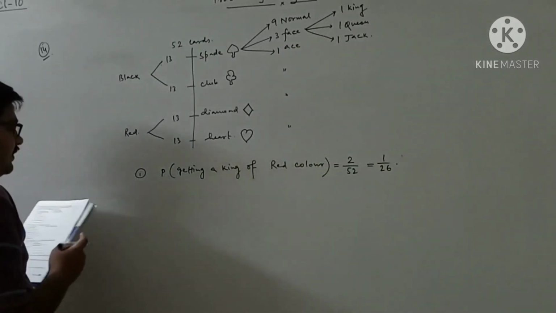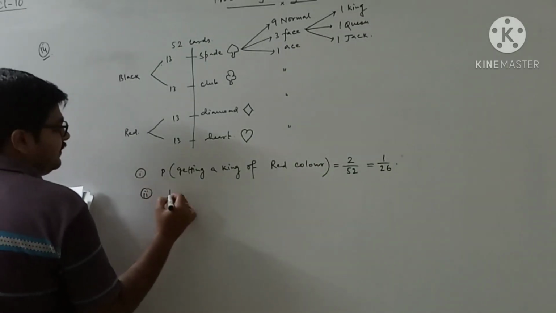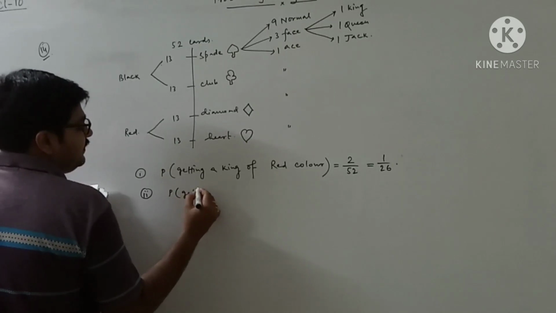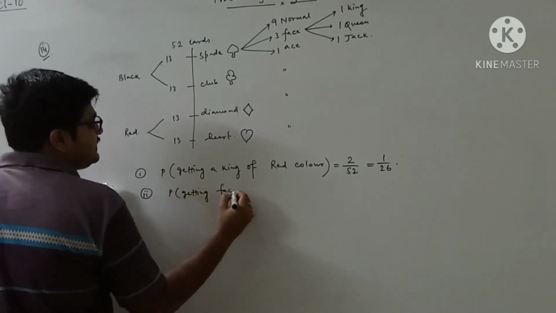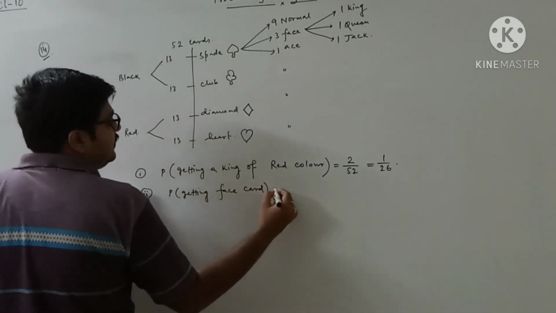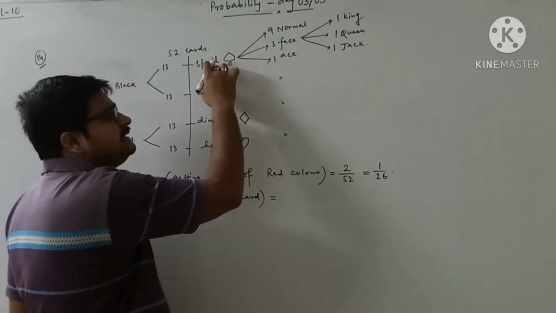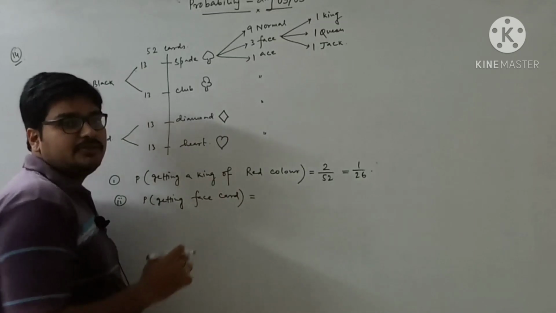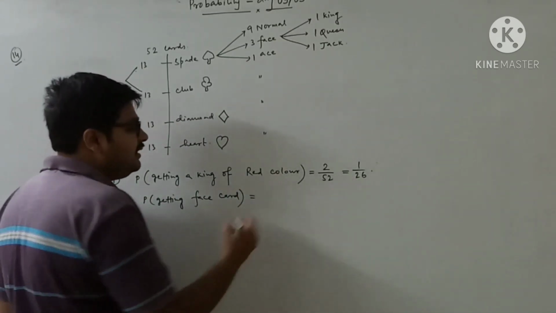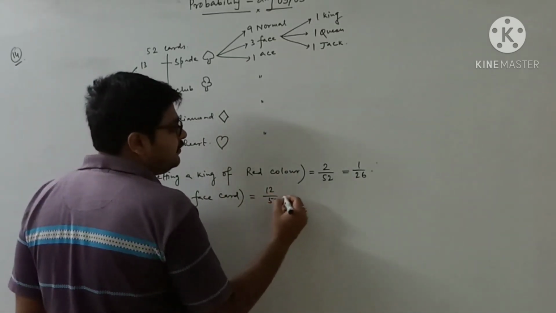Now moving to the next one. Probability of getting a face card. There are 3 face cards in each type, and there are 4 types of cards. So 3 times 4 is 12 face cards. So it will be 12 by 52.